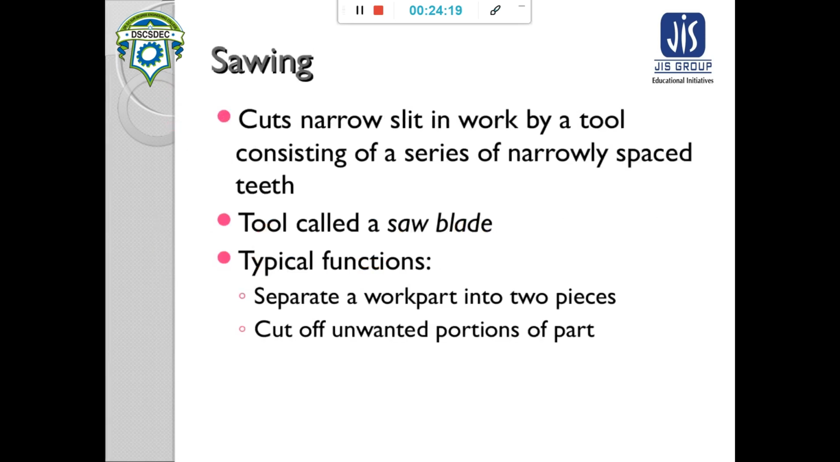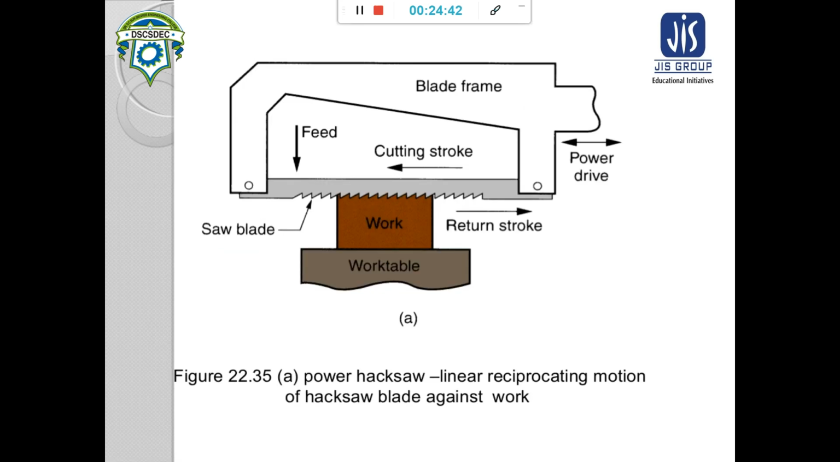Sawing is a process to cut a narrow slit in a work by a tool consisting of a series of narrowly placed teeth. That tool is called a saw blade, and the typical function is to separate the work part into two pieces and cut off the unwanted portion of the part. This is sawing. There are various types of saw.